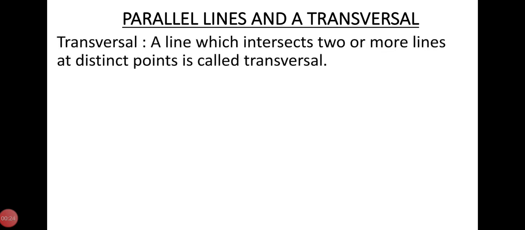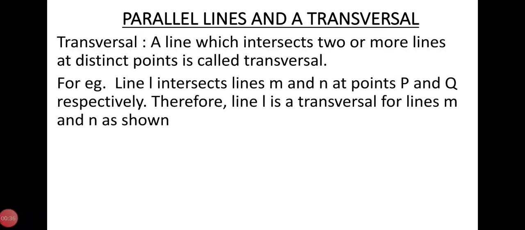Let's see. Transversal: a line which intersects two or more lines at distinct points is called a transversal. For example, line L intersects lines M and N at points P and Q respectively. Therefore, line L is a transversal for lines M and N as shown in the figure.